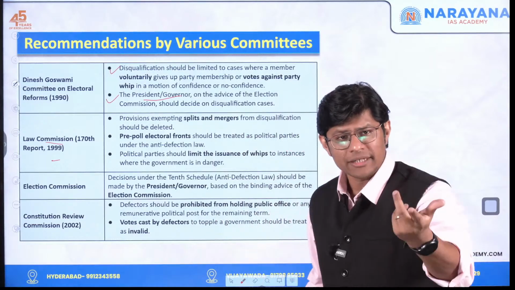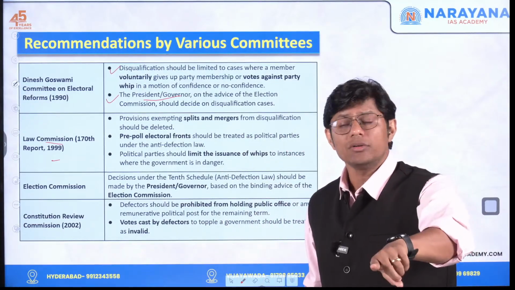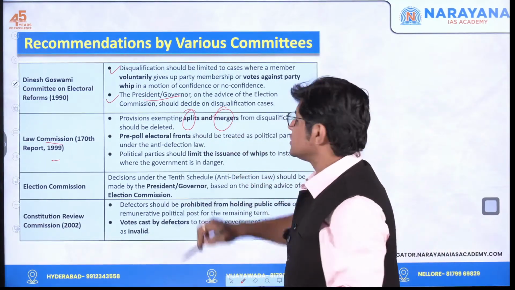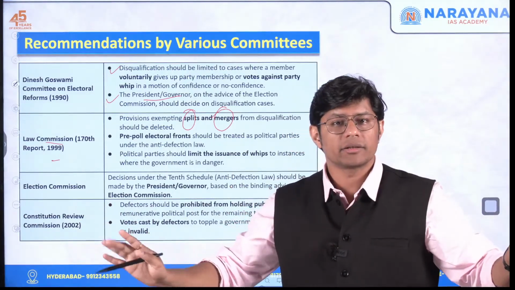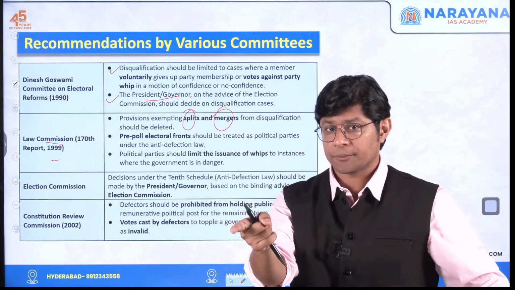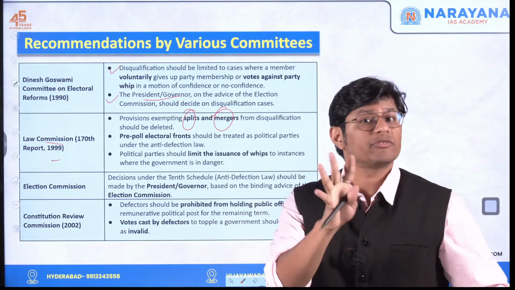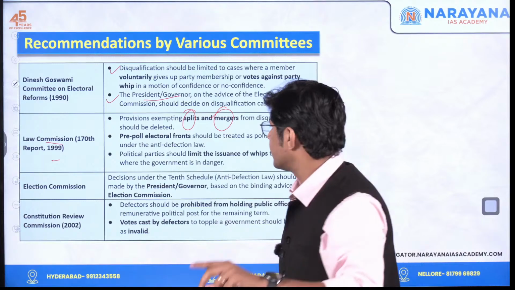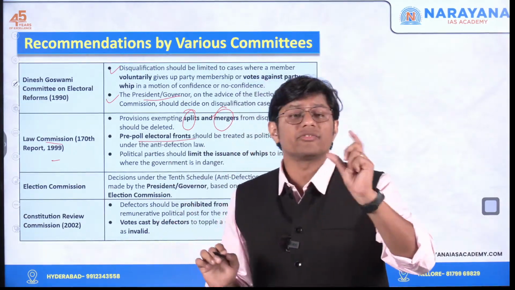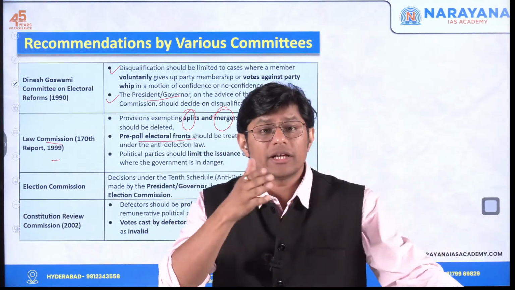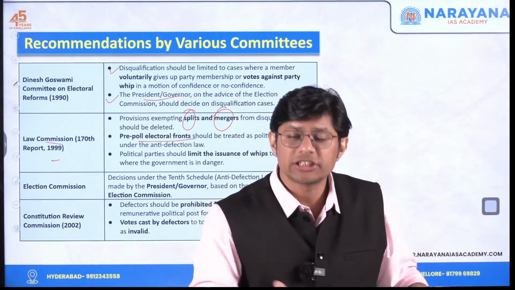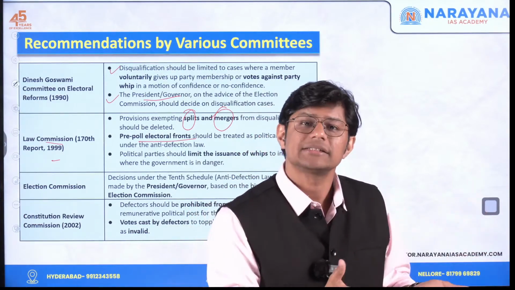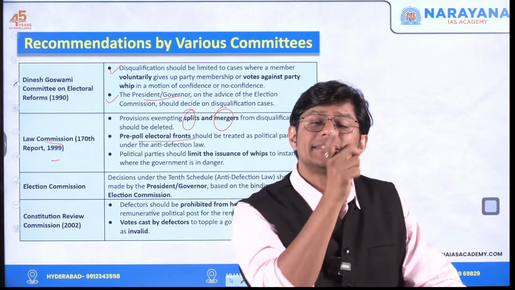The Law Commission said that the provision with respect to splits and mergers should be deleted. Now we have a provision for merger, but do not have a provision for split. So the provision for split and merger should be deleted. Second, pre-poll electoral fronts, that is, before the elections you have coalitions and alliances, that should be considered as a political party.